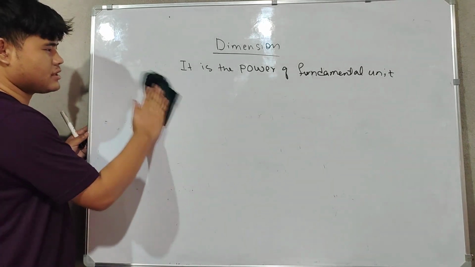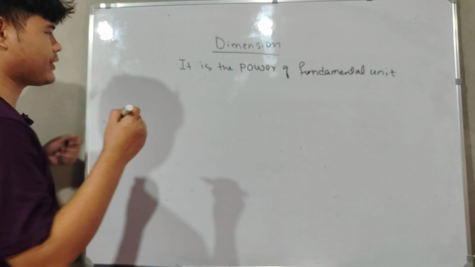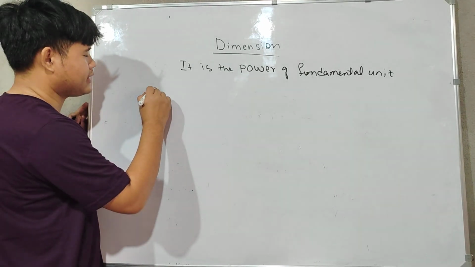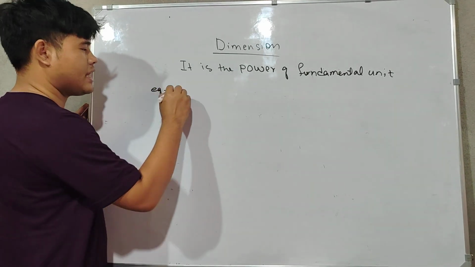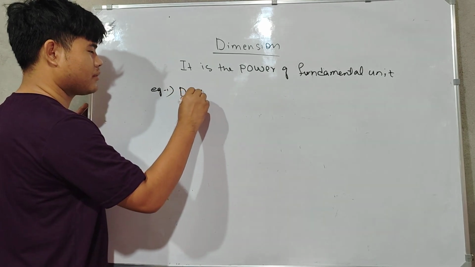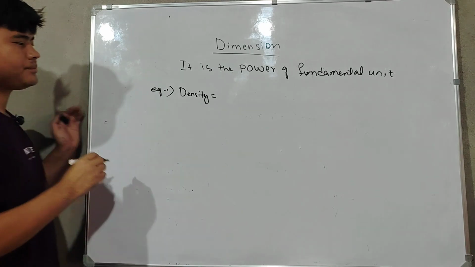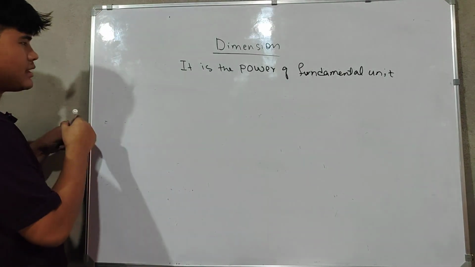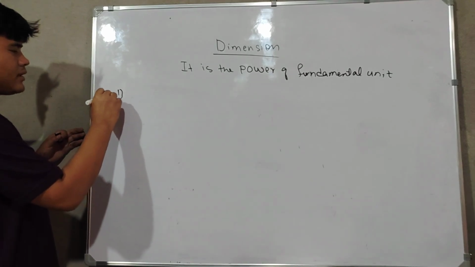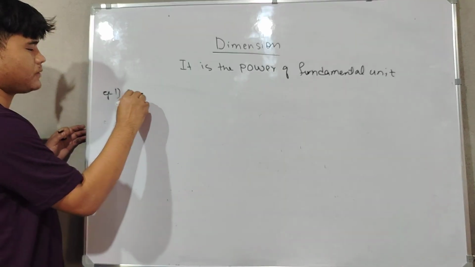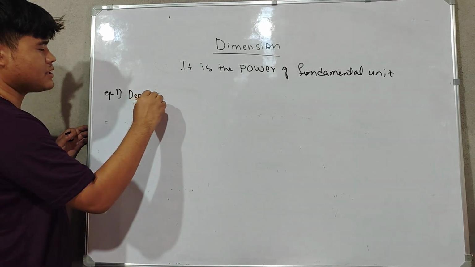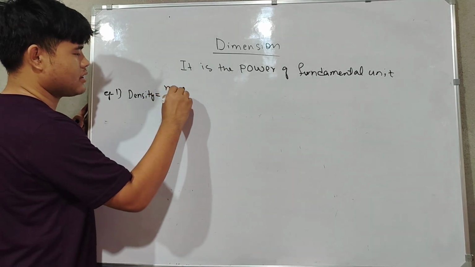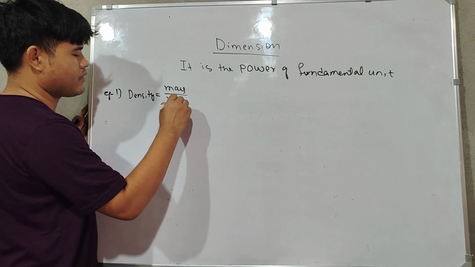Let's understand what this power is. What is the power of these fundamental units? Example 1, density. You know the density formula. What is the formula of density? It's mass by volume.